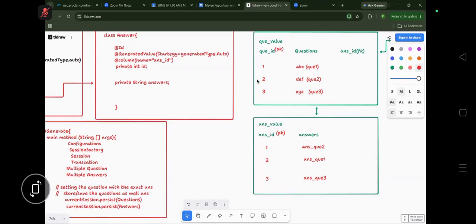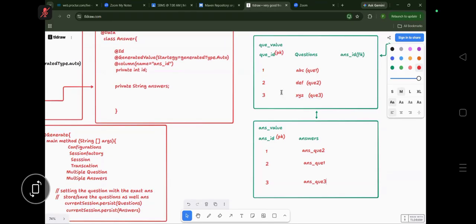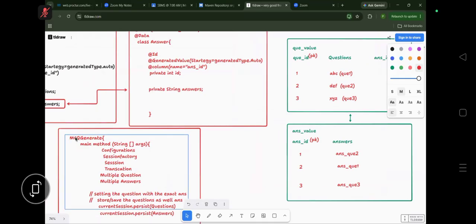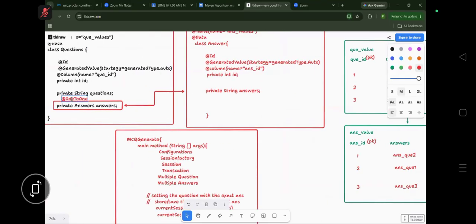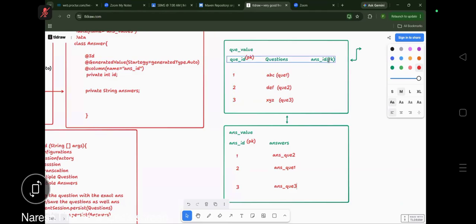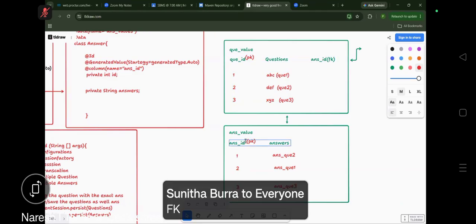Then what will happen? The question is set here, but what about the table? When you write one-to-one here, Hibernate will create which key? A foreign key, which takes the primary key of another table, and it will add the appropriate answer here.